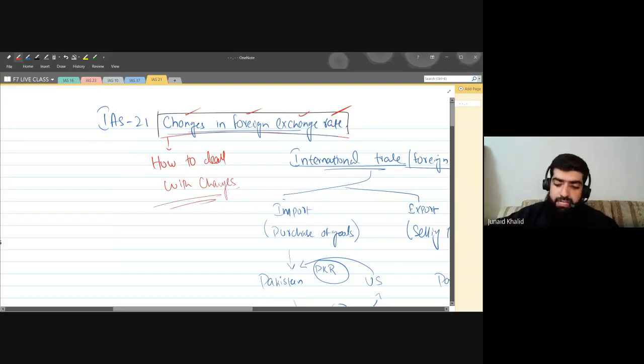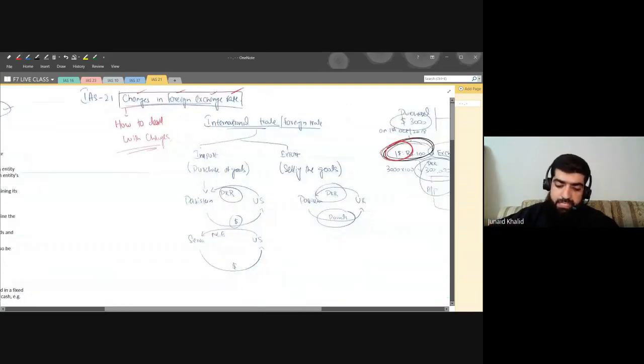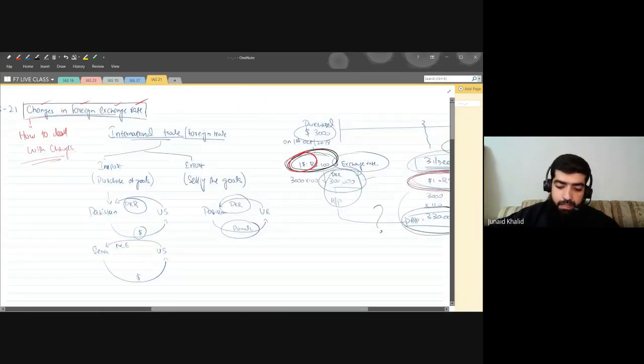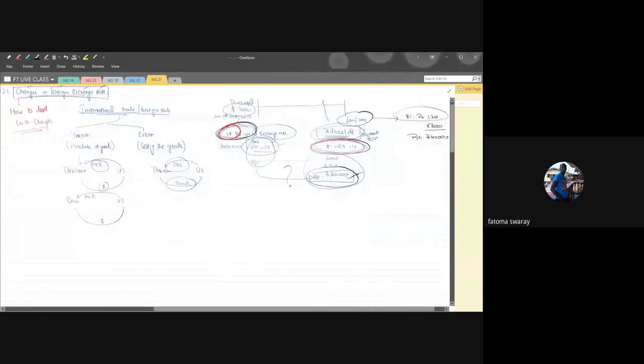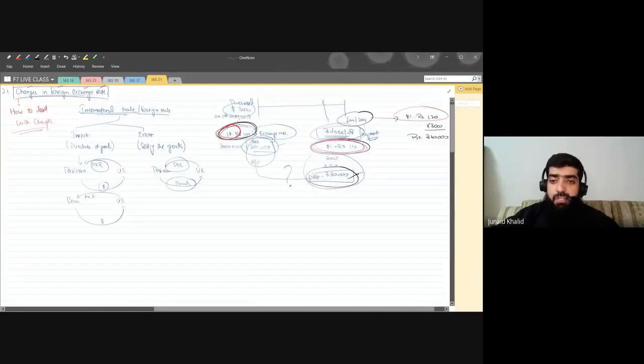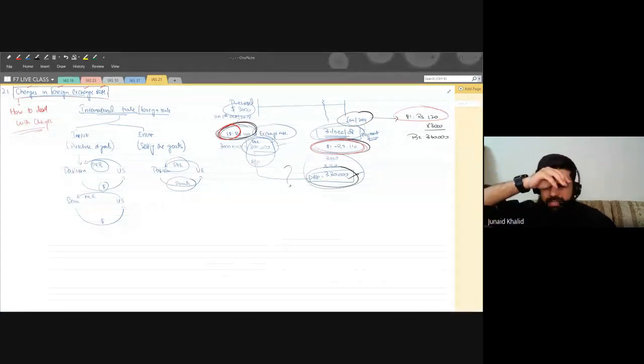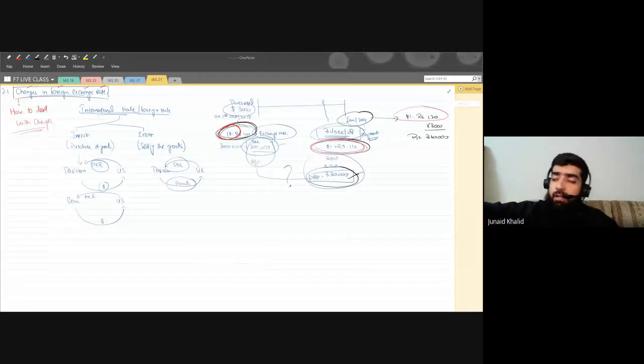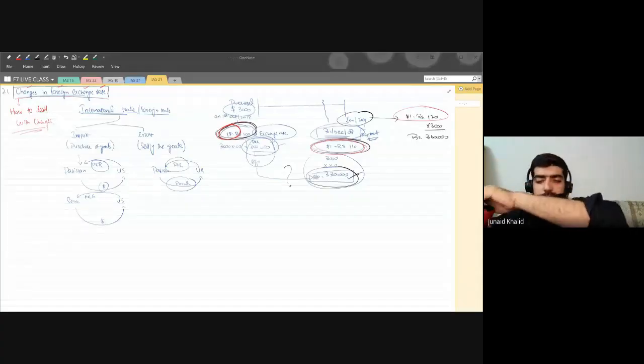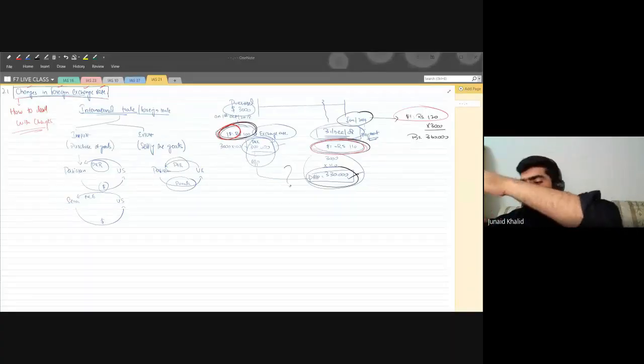Are you guys getting the scope of this standard? Yes, everyone, please. I haven't started the standard yet, but I just try to give you the scope, the vision, and the understanding of why we are learning this standard. I always try to give you the learning and understanding of the standard first.